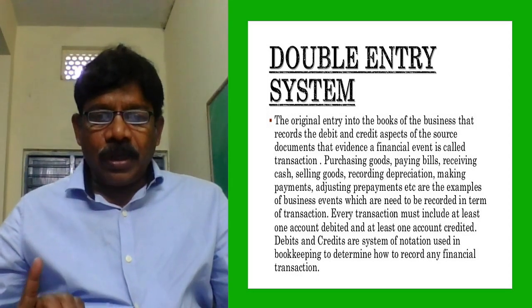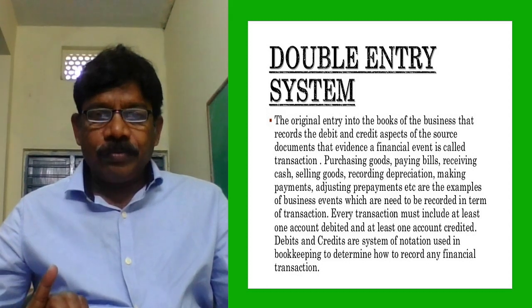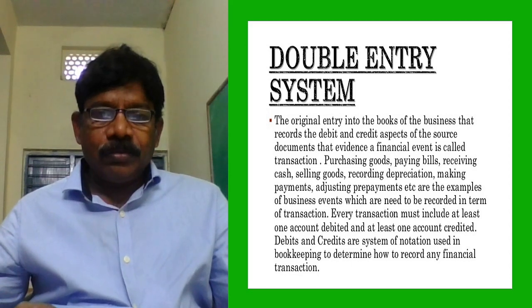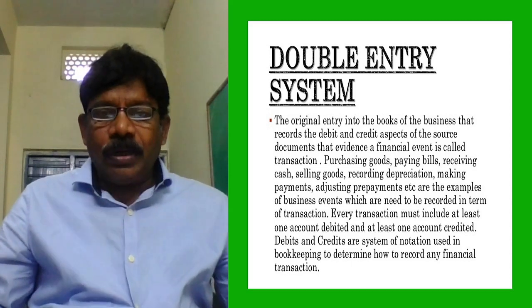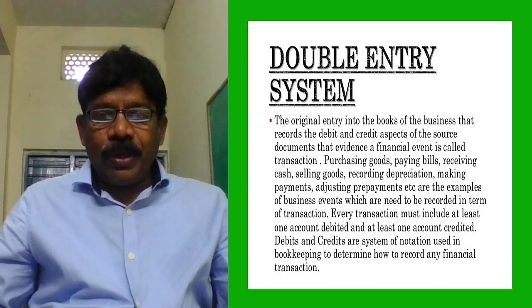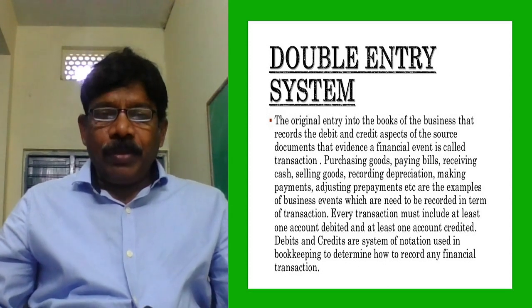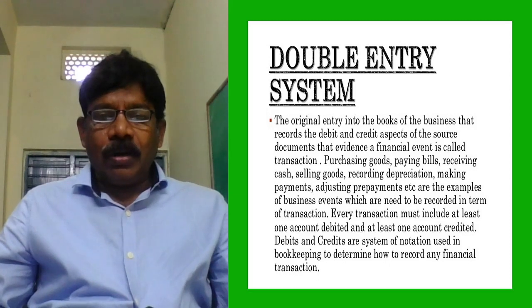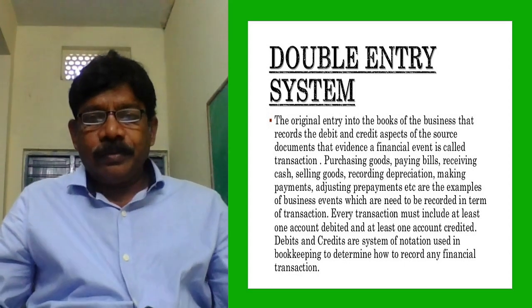So the financial transaction, cash received from Raju, is recorded in the form of a journal entry as debit and credit. Purchasing goods, paying bills, receiving cash, selling goods, recording depreciation, making payments, adjusting prepayments, etc. are examples of business events which need to be recorded as transactions.